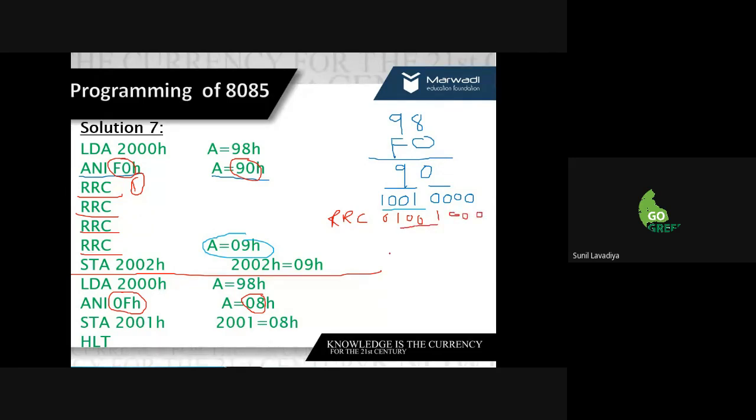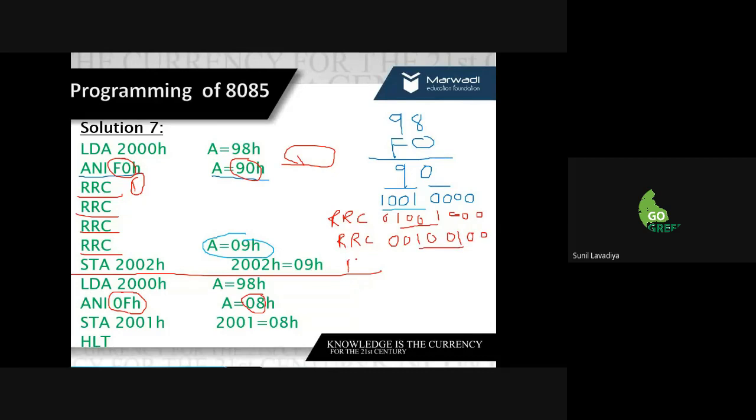Then again I use RRC. So actually it's like rotation, like a circle. 0, 0, then 1, 0, 1. This is shifting 2 times.